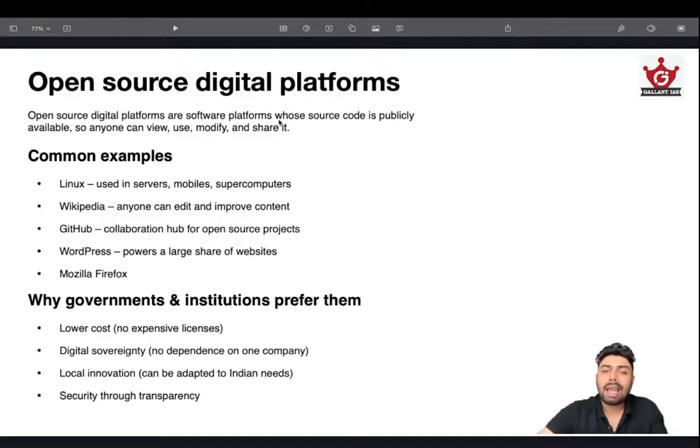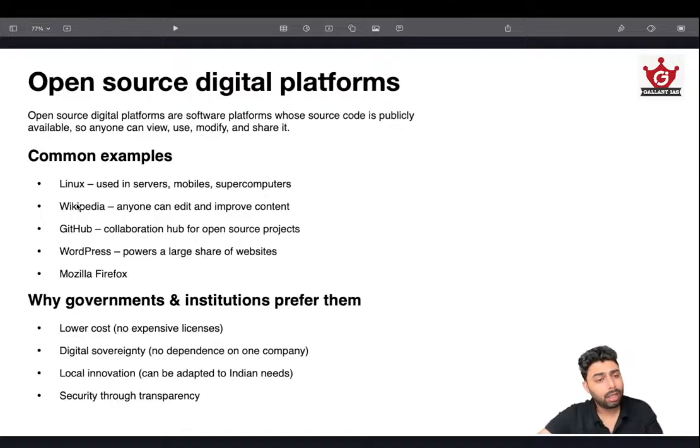You might think that having the source code publicly available makes something very much vulnerable to outside attacks, which is actually the opposite case, because since the source code is public, anybody can view and point out the bugs or breaches, potential vulnerabilities in that source code and easily fix it. So that's one way to address it. So they provide greater security through transparency, as well as they have got oversight of almost all the open developers.